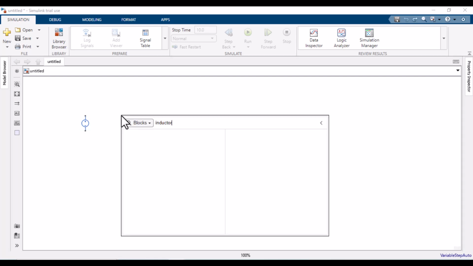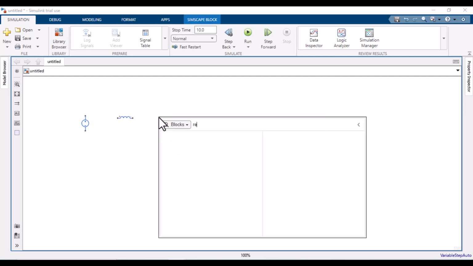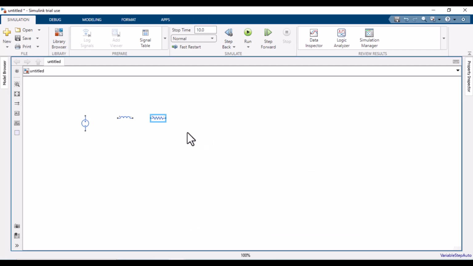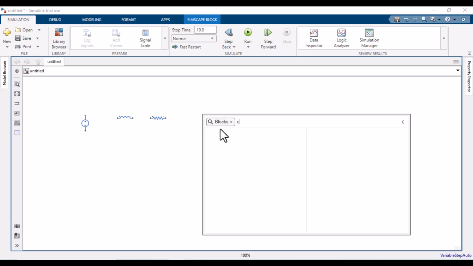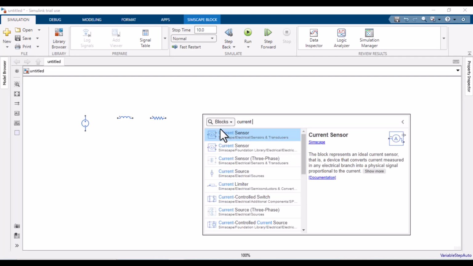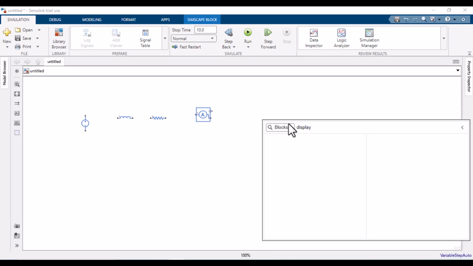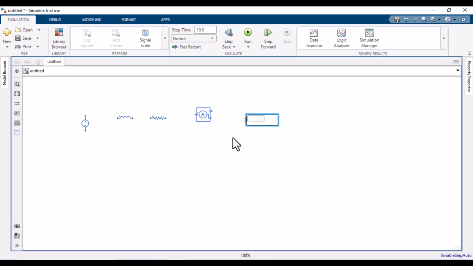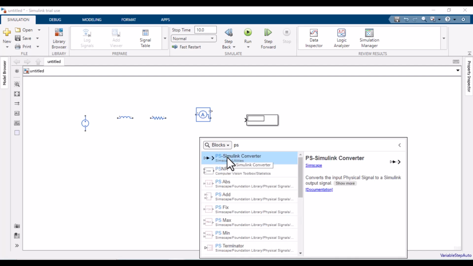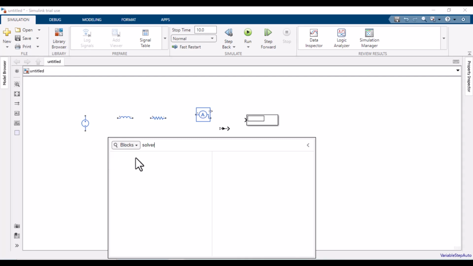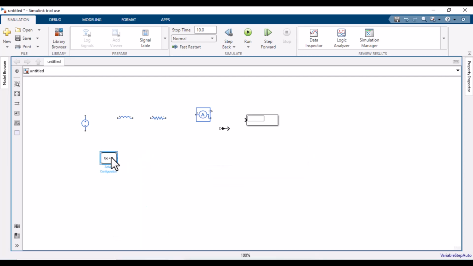So we are using an inductor, a resistor, current sensor, a display, PS converter, and solver configuration block, and connect all these components together.